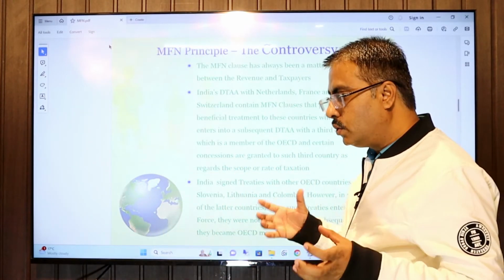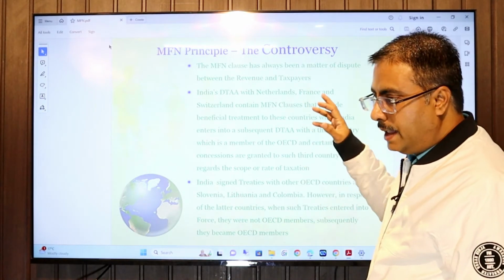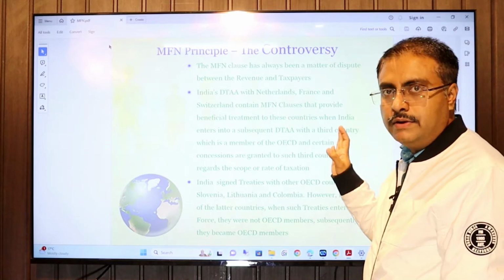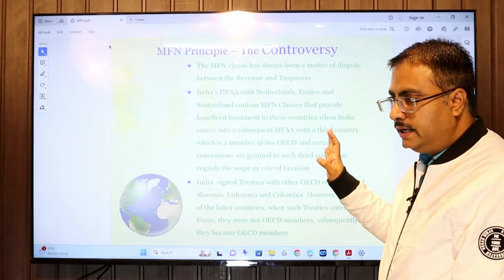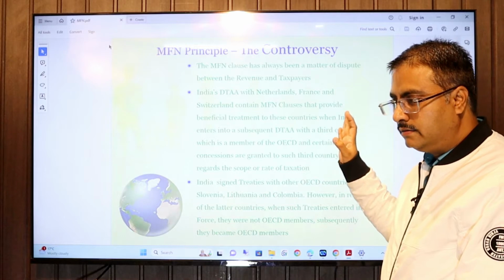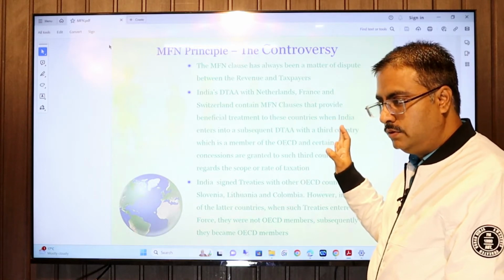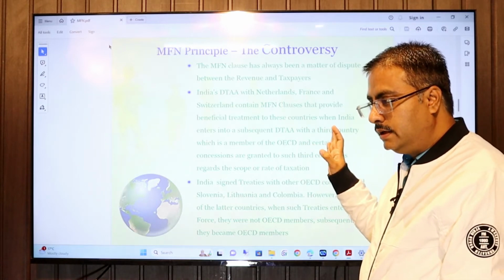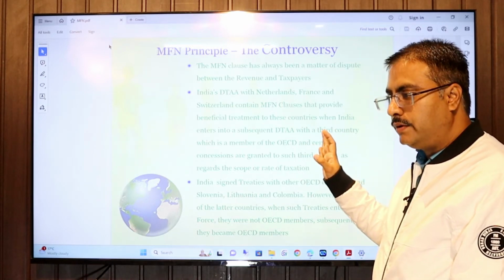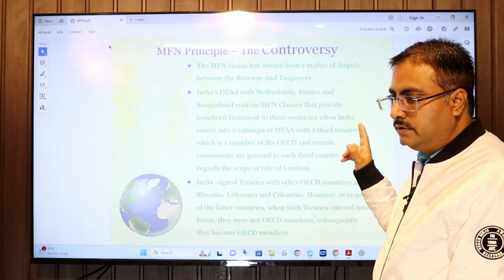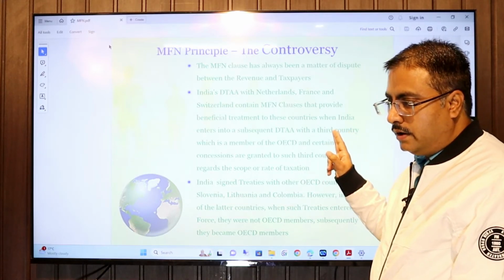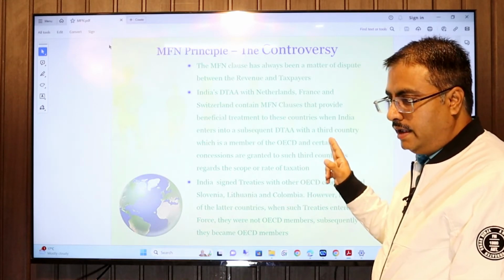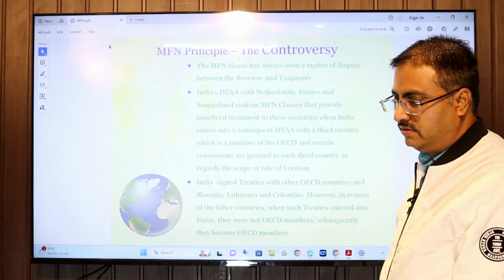So what is the controversy? The MFN clause has always been a matter of dispute between the revenue and the taxpayer. India's DTAs with the Netherlands, France and Switzerland contain an MFN clause, giving beneficial treatment to these countries when India enters a subsequent DTA with a third country which is a member of the OECD, and certain concessions are granted to the third country as regards the scope and rate of taxation.